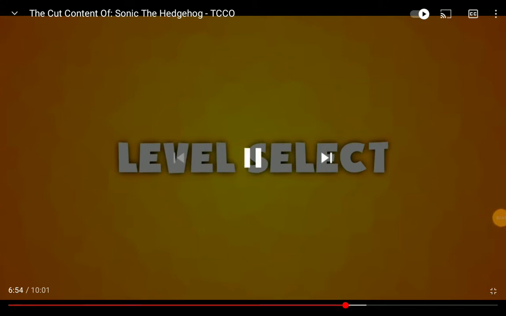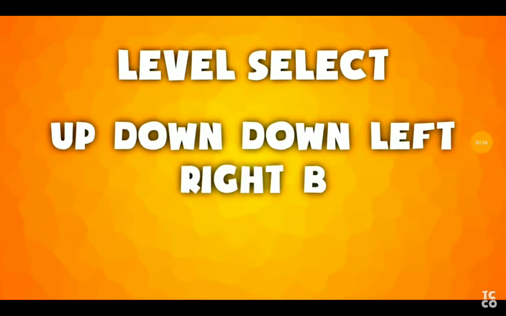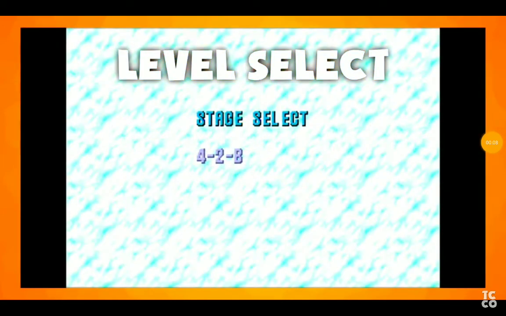First, you can get to a level select screen by pressing up, down, down, left, right, and then B while on the title screen. And here you can choose a level.